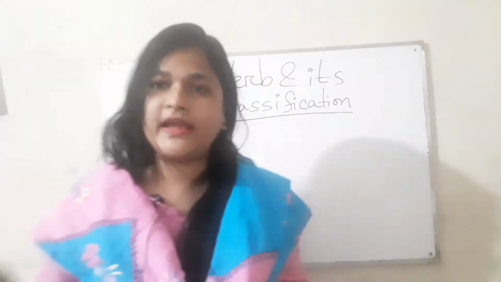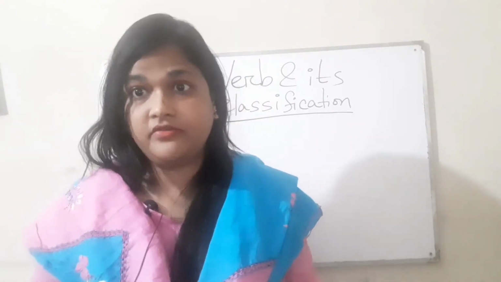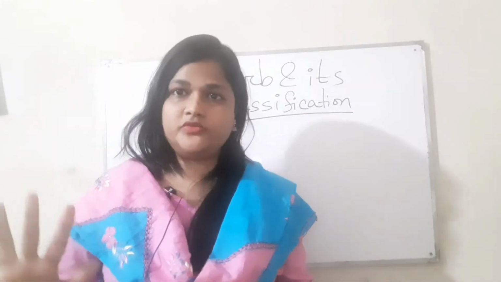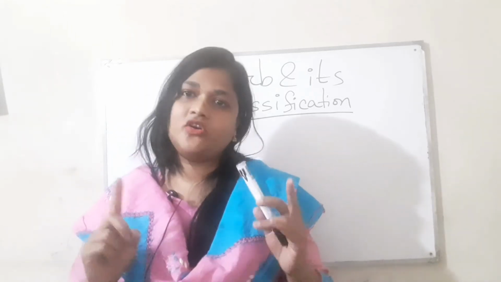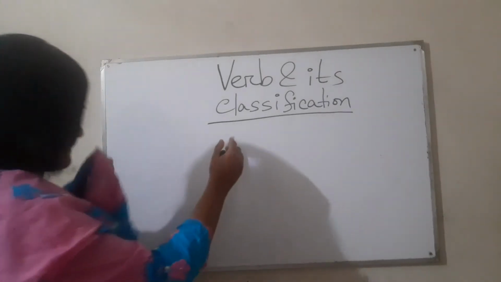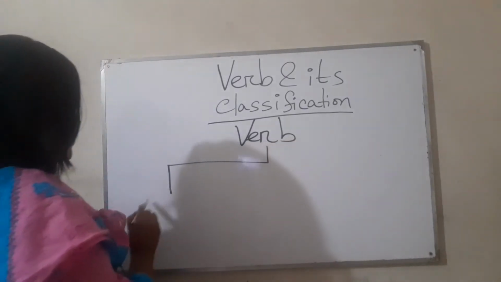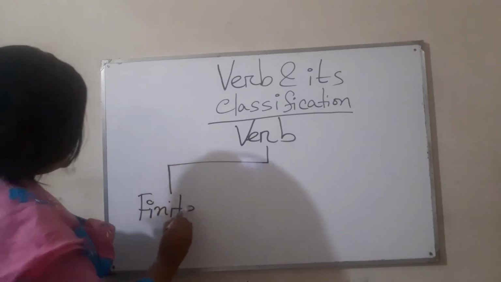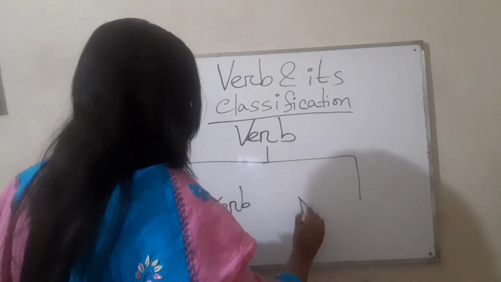Mainly, verb is of two kinds, that is finite verb and non-finite verb. Most of the students and people think that verb is of two kinds, principal verb and auxiliary verb, but that is not true. Principal and auxiliary verb are the branches of finite verb. One is finite verb and another is non-finite verb.